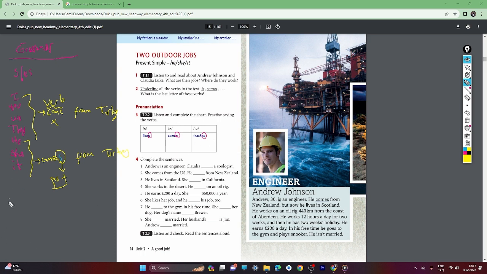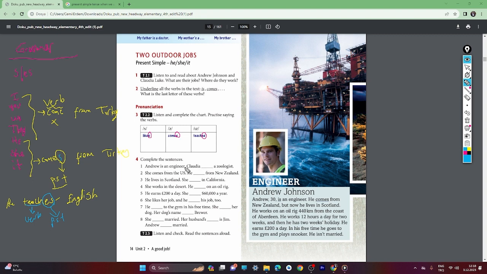For example, he teaches. He teaches English. This is also present simple tense, but here we use es. Why? Because teach, this is the verb. The verb doesn't end with e, so we should put it. This is the present simple tense suffix. It's easy. Okay, let's go to practice 4 and let's fill the blanks here.